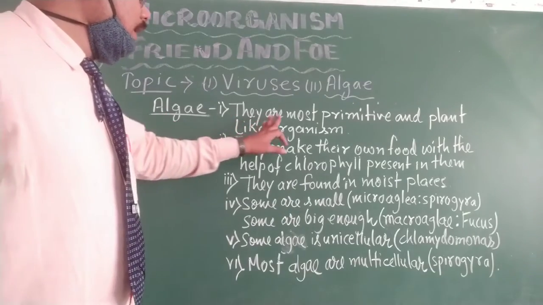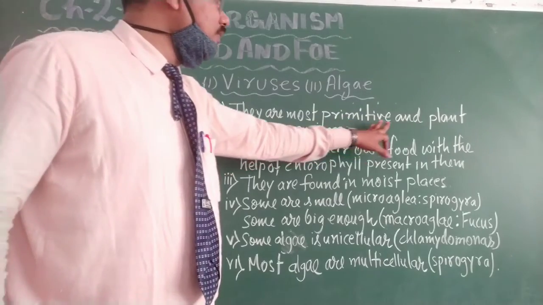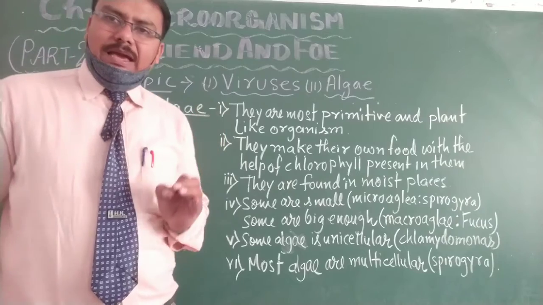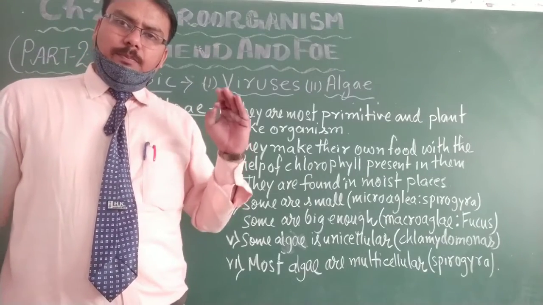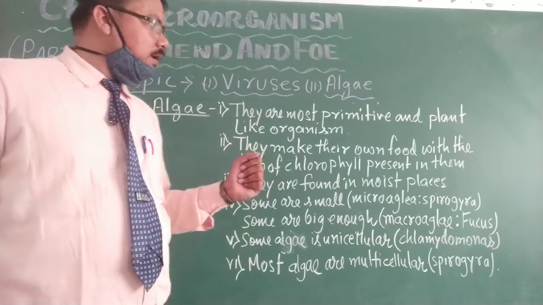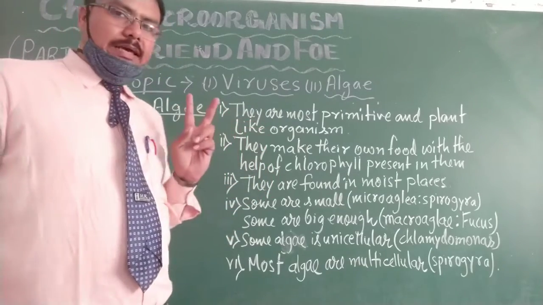Algae, they are the most primitive and plant-like organisms. Algae are microorganisms that have been present on this earth from the very beginning. And there are two types.